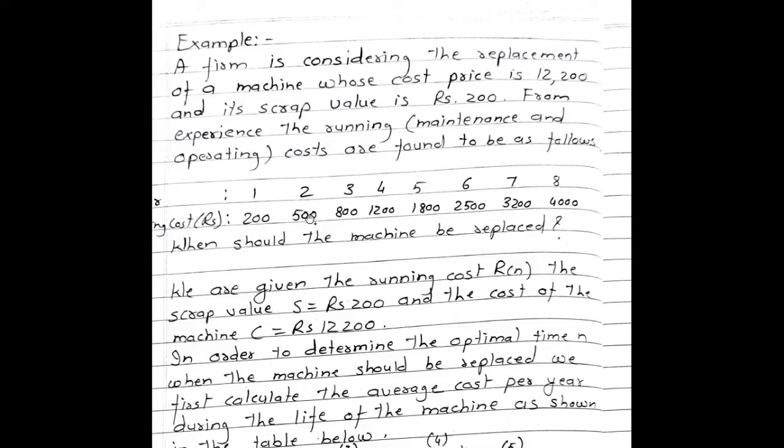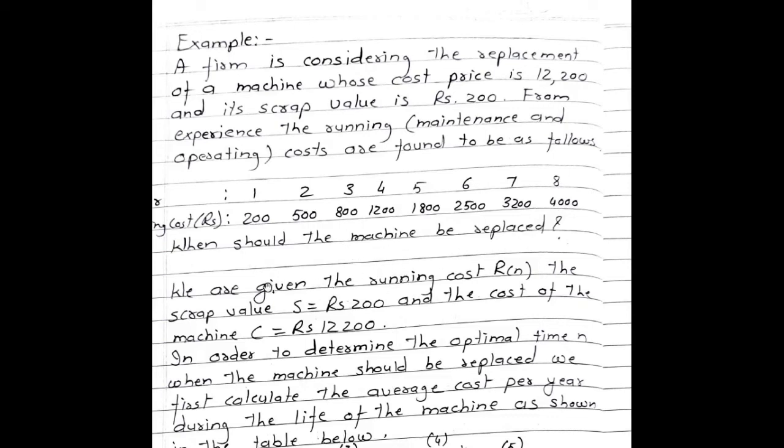Second year, the running cost is 500. Third year, running cost becomes 800. Fourth year, running cost is 1200. Fifth year, running cost becomes 1800. Sixth year, running cost is 2500. Seventh year, running cost is 3200. And eighth year, running cost becomes 4000. When should the machine be replaced?